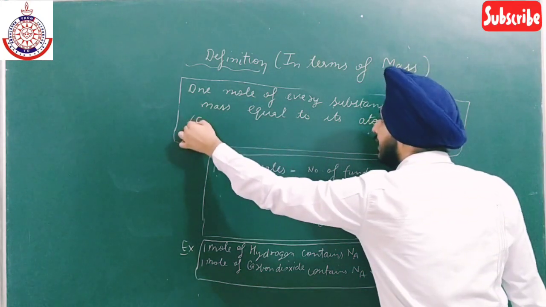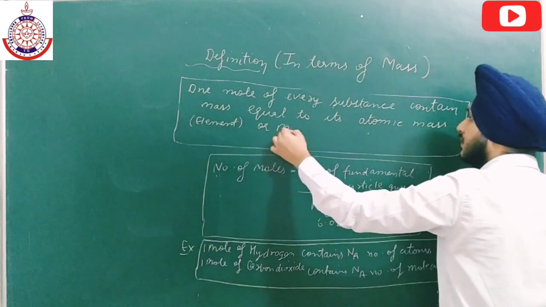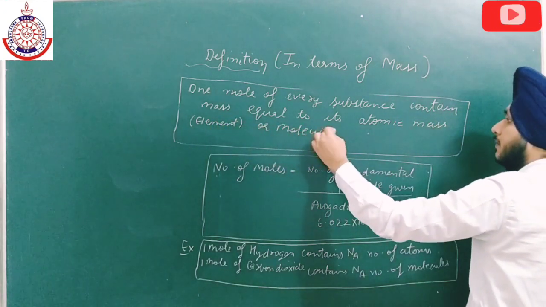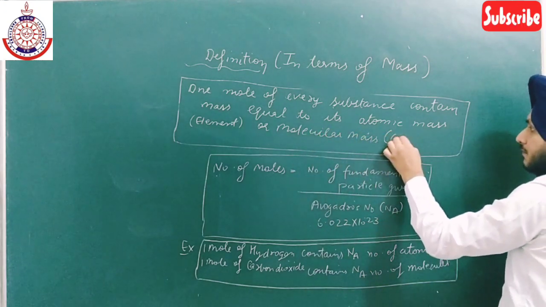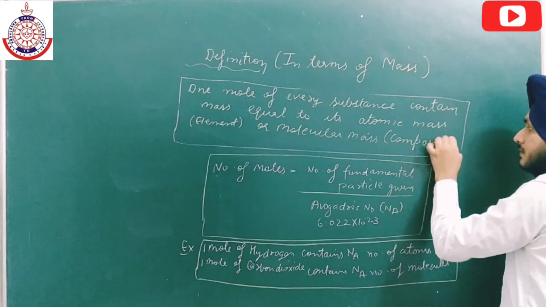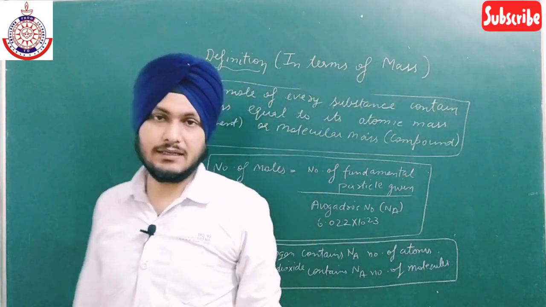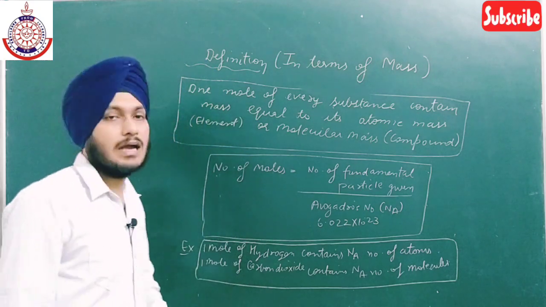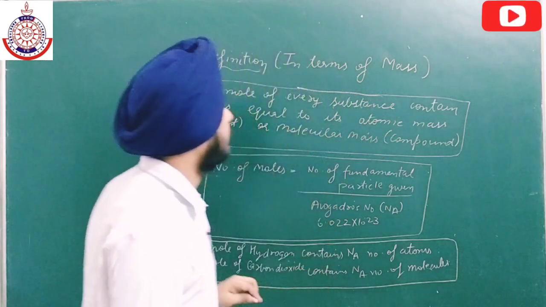I am writing here: in case of an element, atomic mass, or molecular mass. Molecular mass when we are dealing with a compound, we call it molecular mass. Molecular mass is related to a compound, and atomic mass is related to an element. So now this is the second definition in terms of mass.